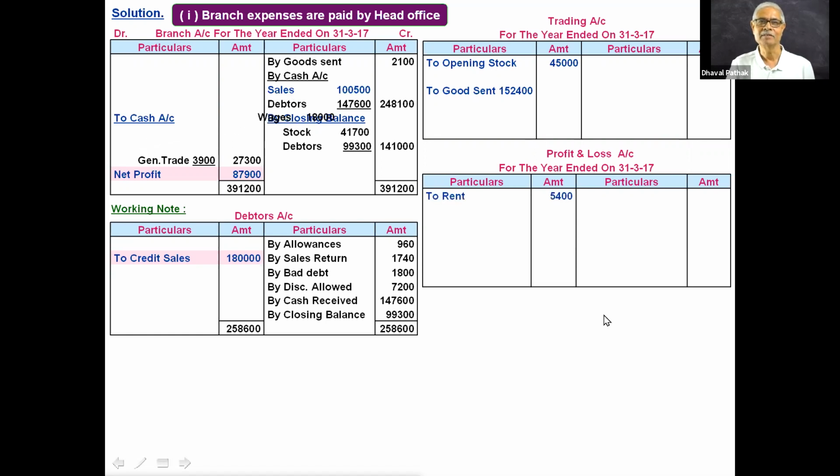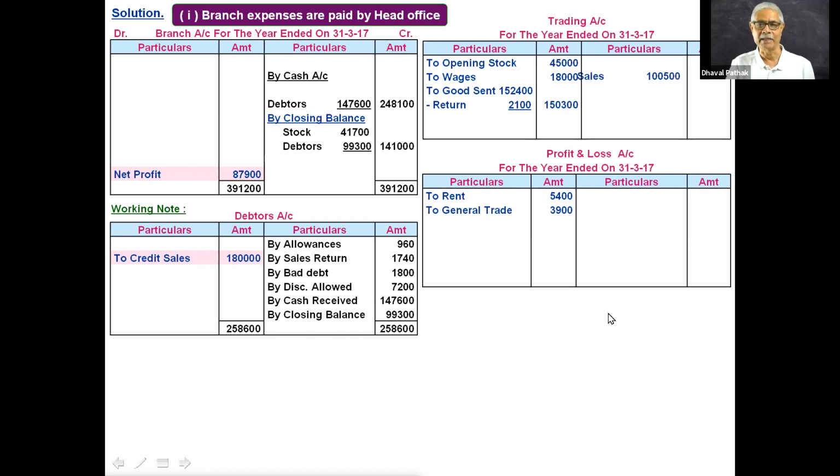Wages, debited to trading account. Trade expenses, debited to profit and loss account. Goods return, 2,100 will be deducted from goods sent. Cash sales will appear on the credit side of trading account.